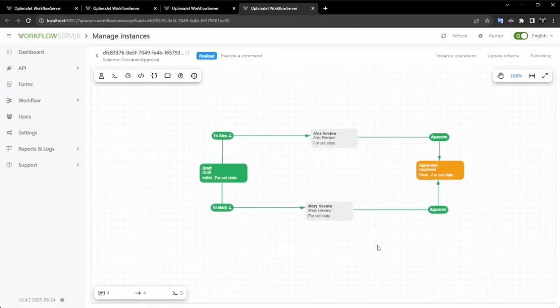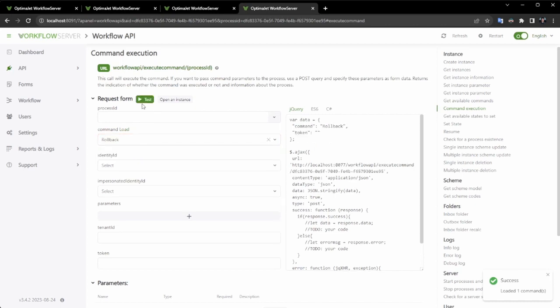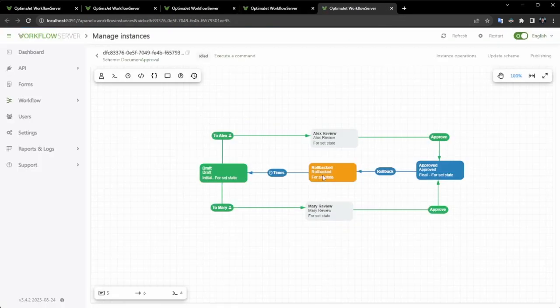As you can see, there haven't been any changes so far, which is expected because the process updates automatically when prompted for available commands. Let's request the commands. Now, as you can observe, I have access to the rollback command and can proceed to execute it. The schema has been updated, and you can already see the new activity. While I've been speaking, our timer should have already reverted the process to its initial state.